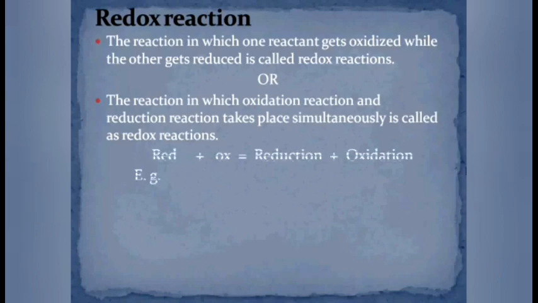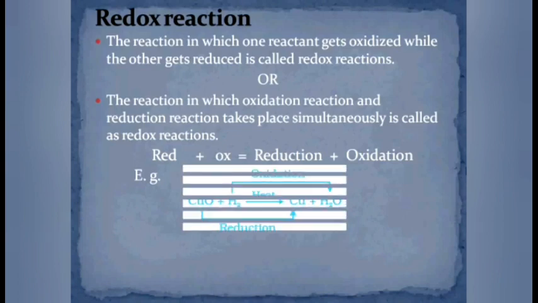If we split this word redox, it can be split as red plus ox. Red stands for reduction and ox stands for oxidation. In a redox reaction, oxidation as well as reduction is taking place simultaneously. So, such reactions are called redox reactions.